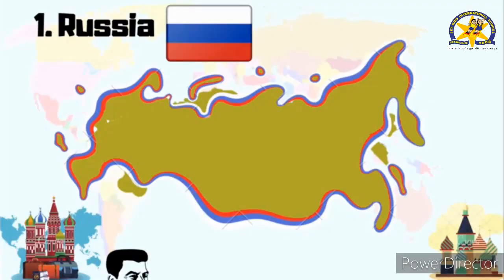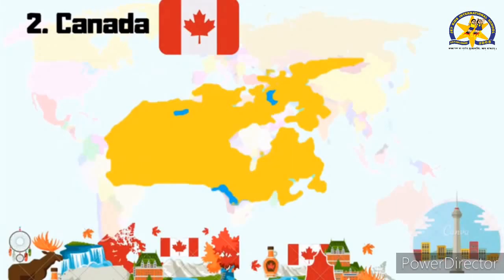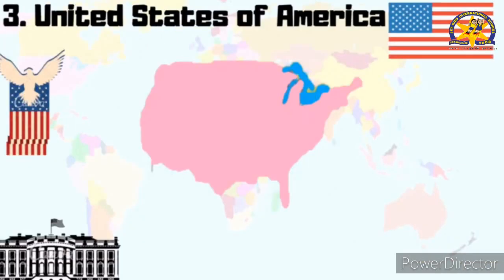Which 7 countries are there? First is Russia, which covers 17.09 million square kilometers. After Russia, Canada is there, 9.98 million square kilometers.